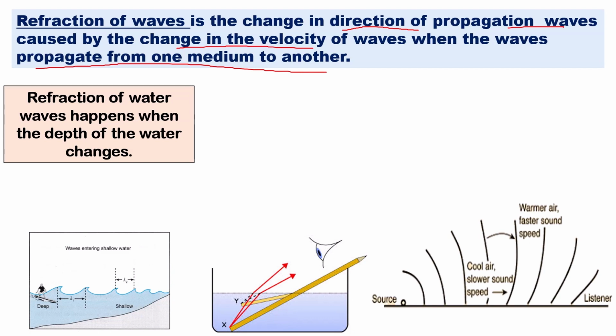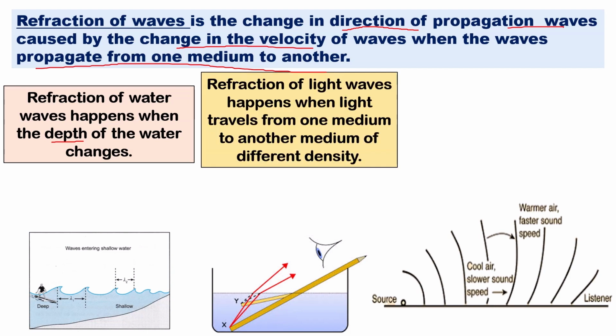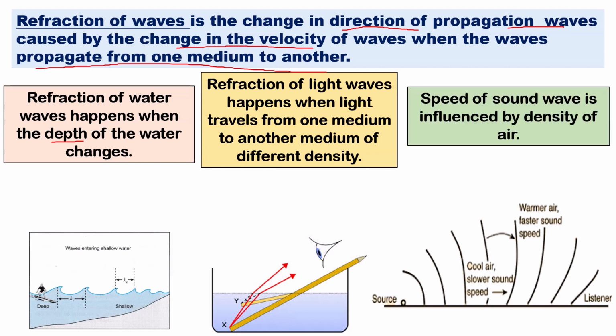Refraction of water wave happens when the depth of the water changes. The medium here refers to depth. Depth means you have a deeper area and also a shallow area. While refraction of light wave happens when light travels from one medium to another medium of different density. So we talk about the material of the medium, for example, it travels from air to water.